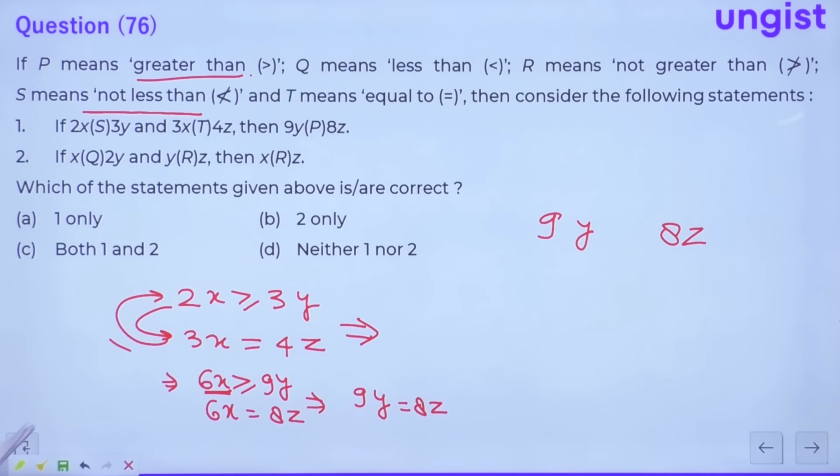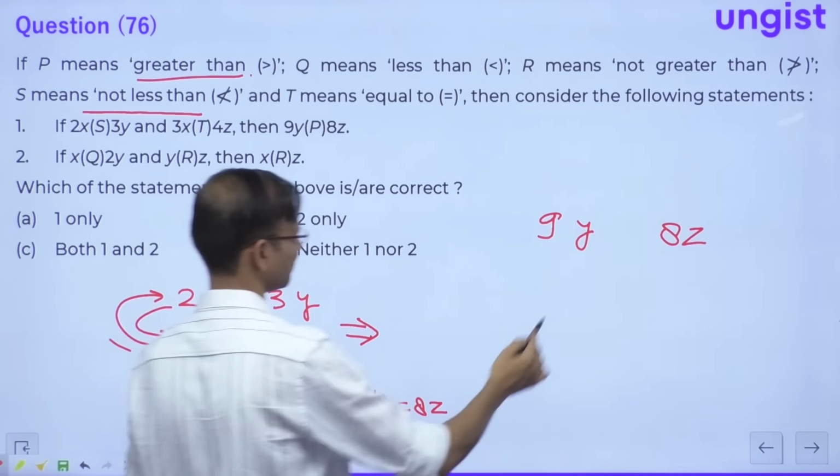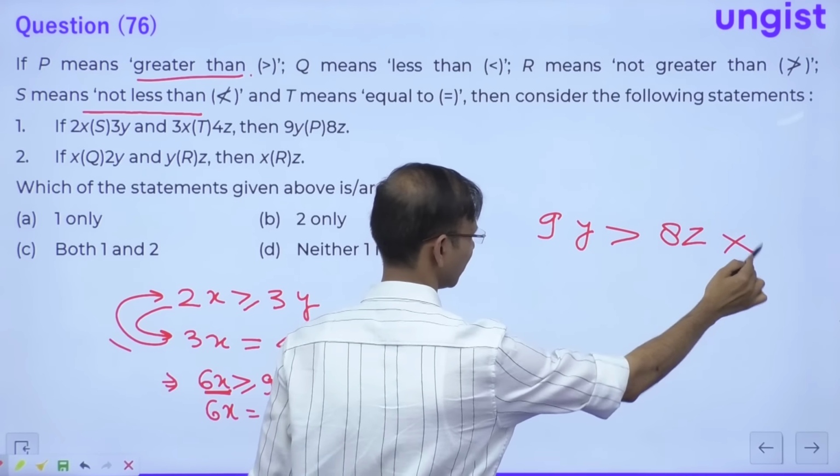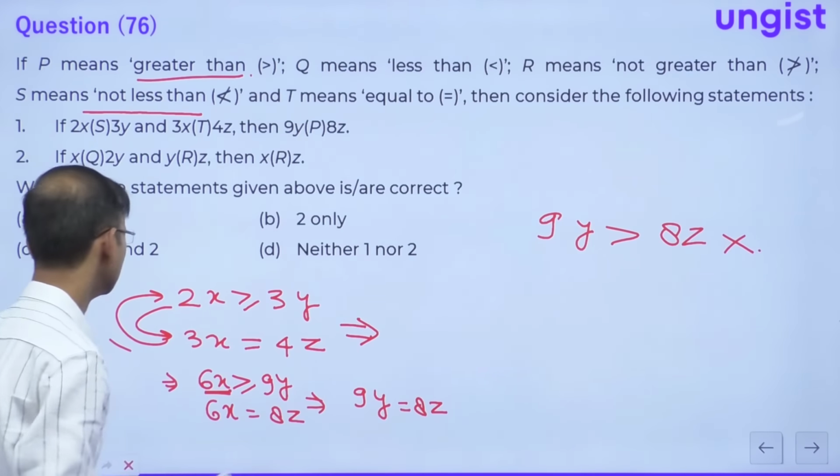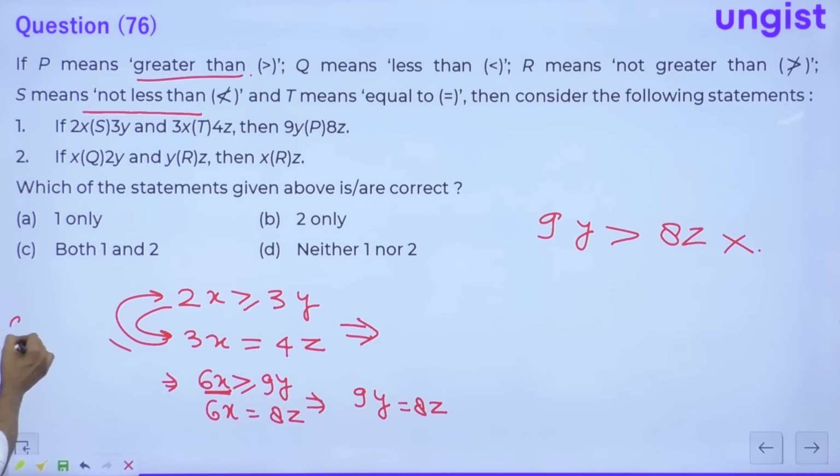So this is not correct, guys. Greater than is not correct. Just look at the relationship. So this relationship is not correct. So the first is not correct, guys.